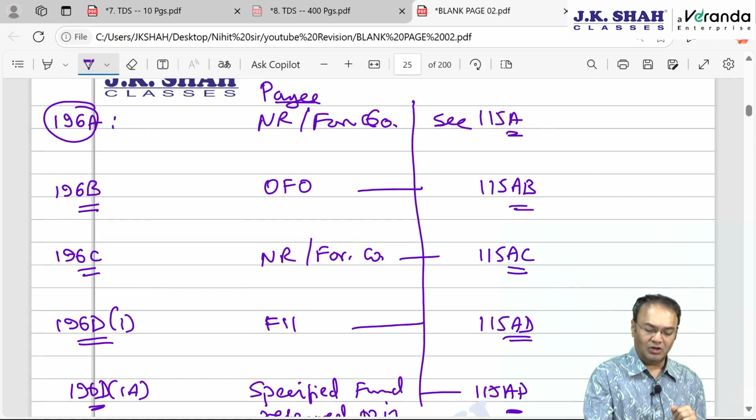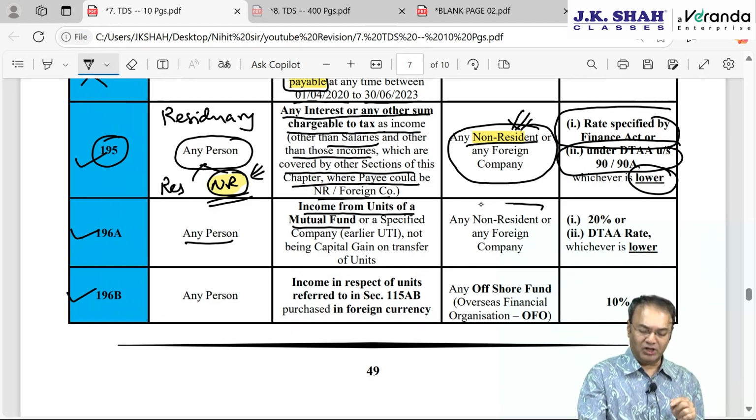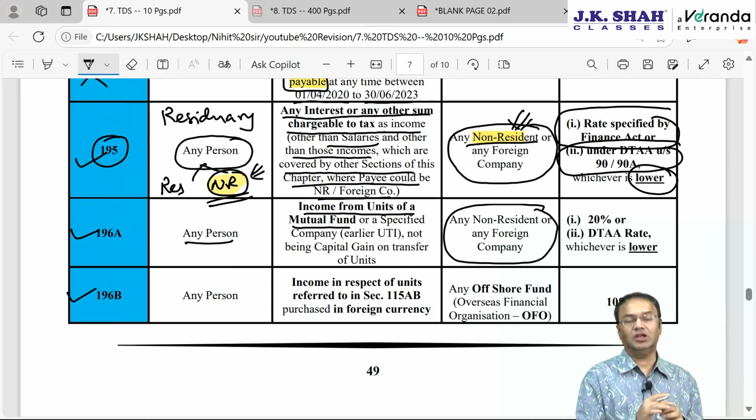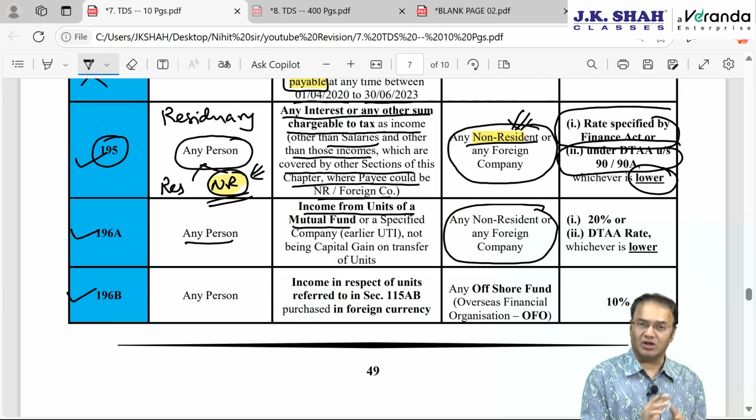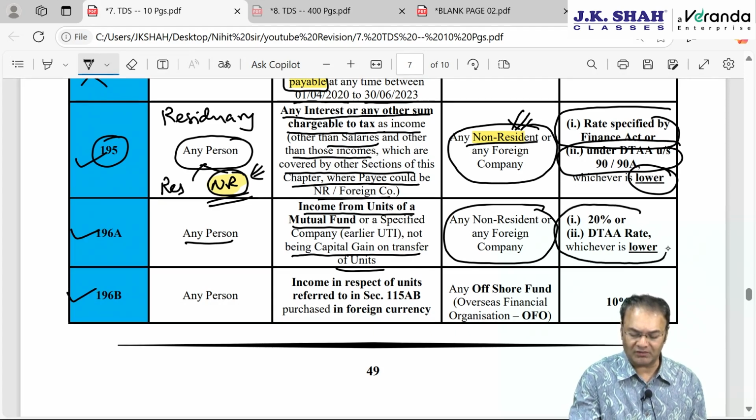196A: non-resident or foreign company, which income? Income from units of UTI or mutual fund. Payer any person, payee non-resident or foreign company, income from mutual fund or units of UTI, acquired in foreign currency. Acquisition in foreign currency is a prerequisite condition. Not being capital gain on transfer of units. Here capital gains are not covered. TDS rate will be 20% or DTAA rate, whichever is lower.